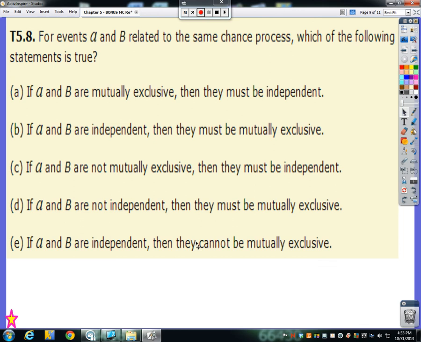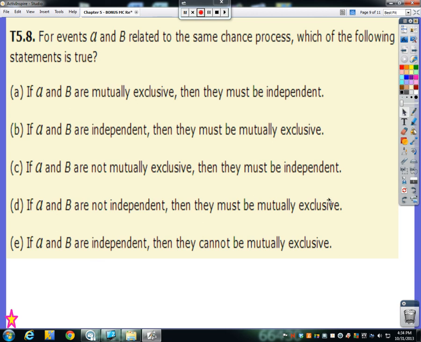Number 8. This one, interesting problem. For events A and B related to the same chance process, which of the following statements is true? And I know this is the type of problem that you don't want to see on a multiple choice test. If A and B are mutually exclusive, then they must be independent. If A and B are independent, then they must be mutually exclusive. If A and B are not mutually exclusive, then they must be independent. If A and B are not independent, then they must be mutually exclusive. If A and B are independent, then they cannot be mutually exclusive. Yeah, all of those really feel like they're saying the same thing, but they're not.